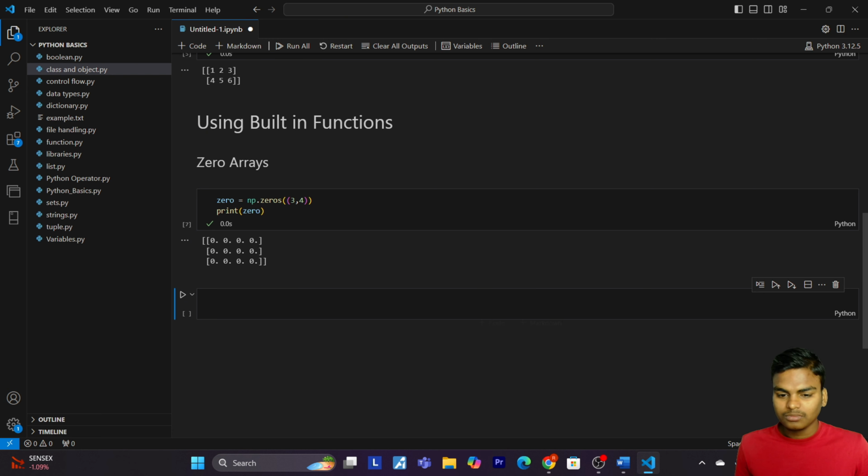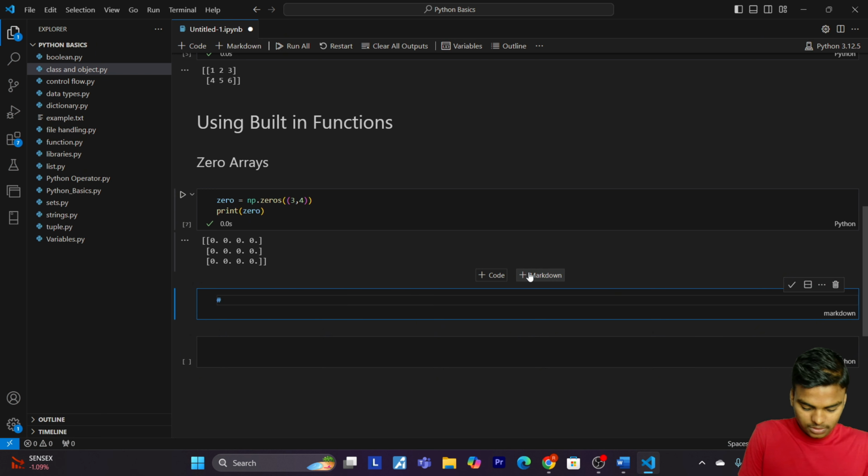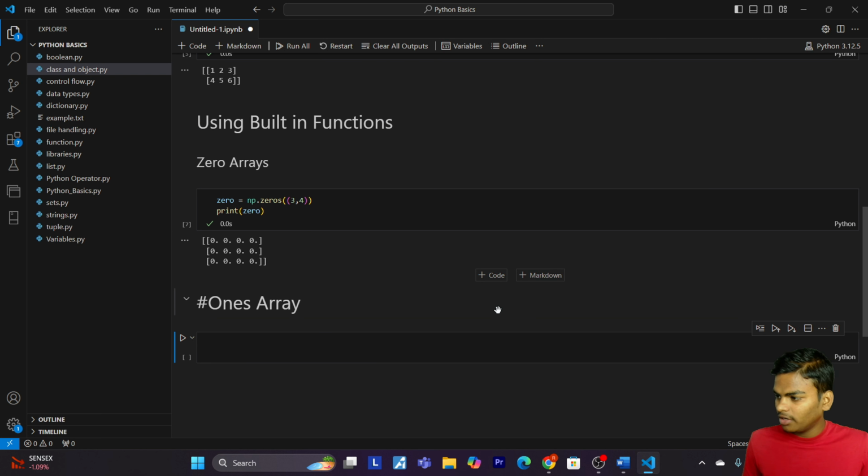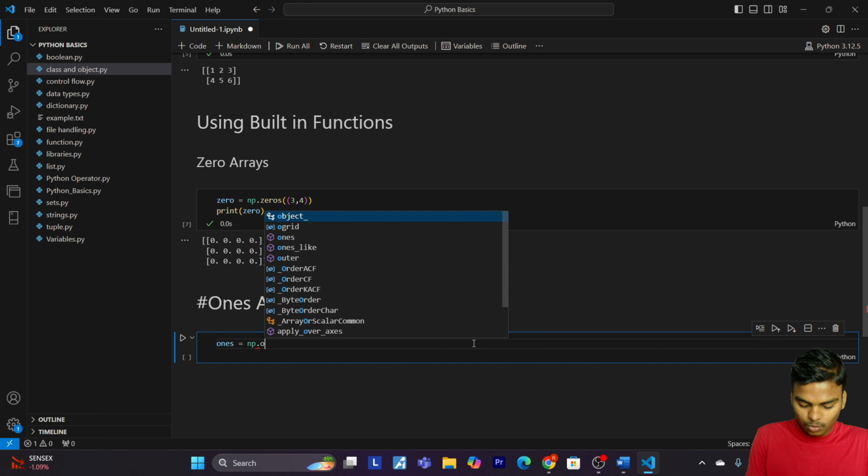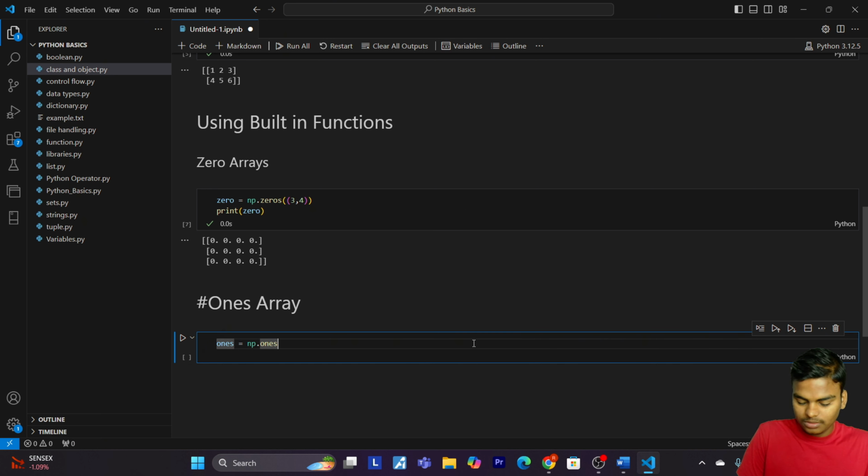In the same way we can make a ones array. Let me give a markdown heading, ones array. Now I'm going to write ones equals np.ones.